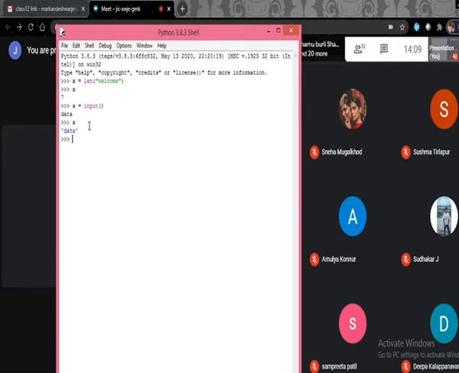Likewise, we have different functions which may or may not return a value. One example which doesn't return any value, which we already used, is the print function. Look at this. If I type y equals print of welcome, the parameter that we are passing will be displayed on the screen, and it is not going to return any value. So if you print the value of y, look at this, None.